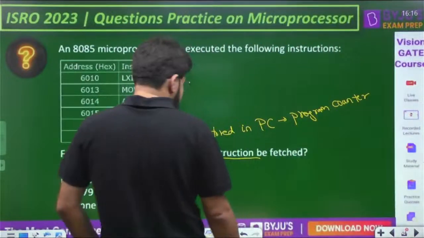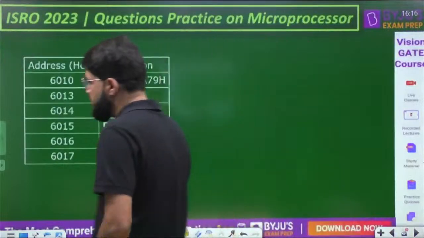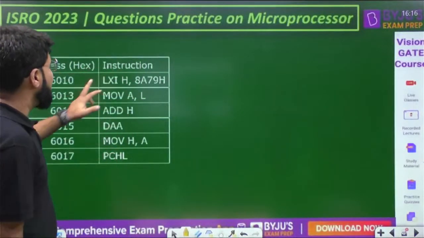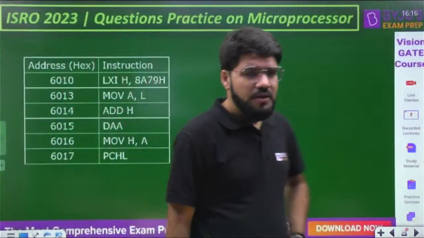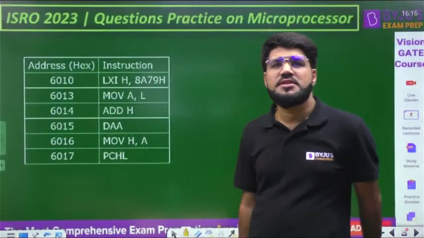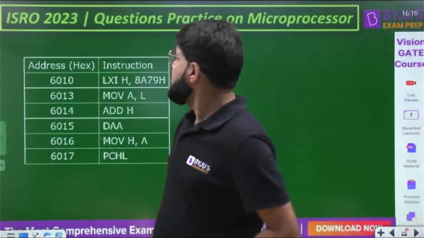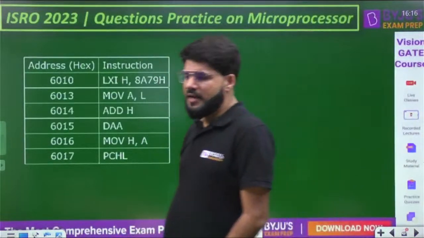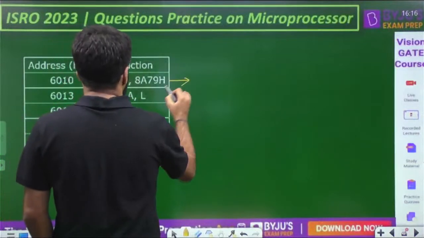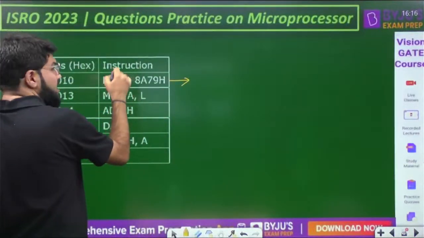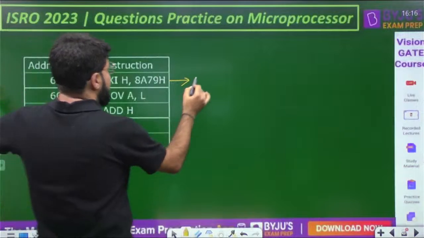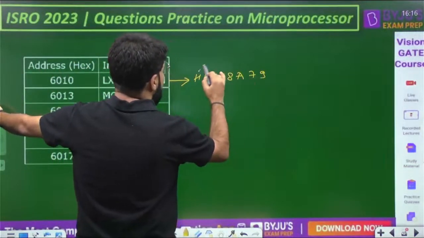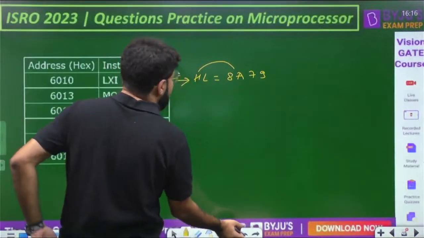Now let's solve this program here. There are some addresses onto which instructions are written. The instruction is LXI, load register pair immediate. Commonly when X comes in, that is a register pair actually. So it will load the register pair HL with the data 8A79. So HL will get the data 8A79.